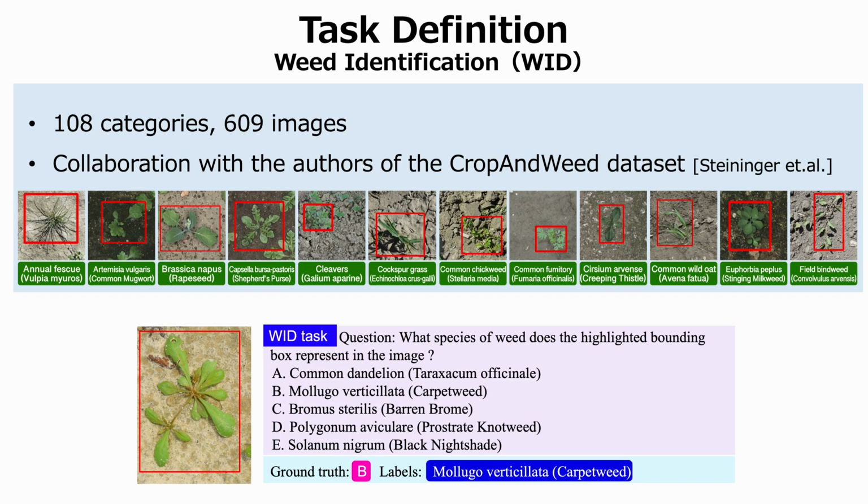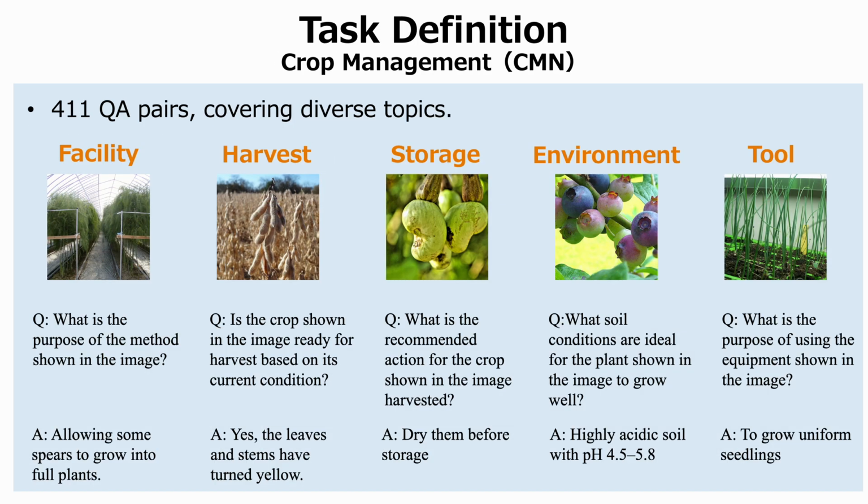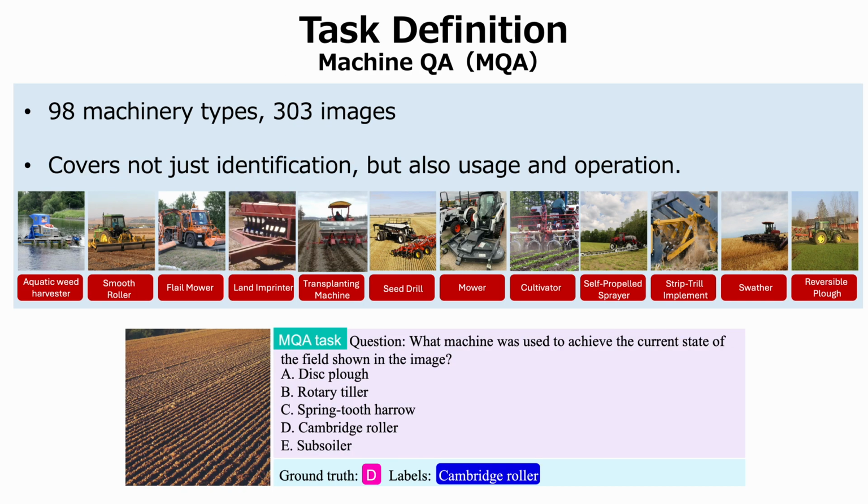The weed identification task aims to identify weed species. The authors of Crop and Weed dataset help us to build this benchmark. The next task is crop management. We include diverse QA pairs such as facility, harvest timing, storage methods, suitable environments, and tools. The next task is machine QA. Our QAs cover not only identification, but also usage and operation.